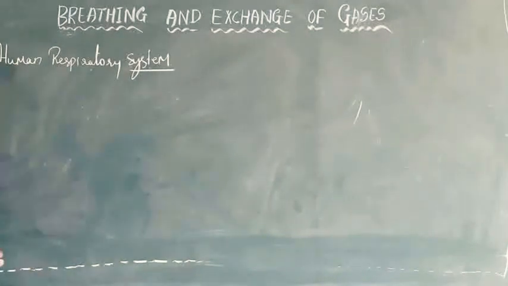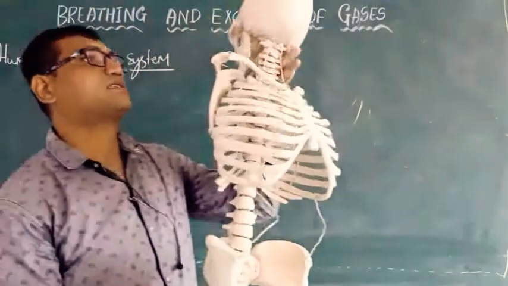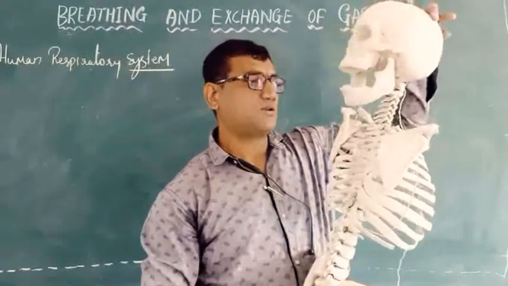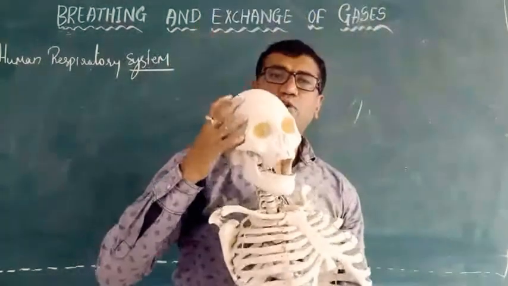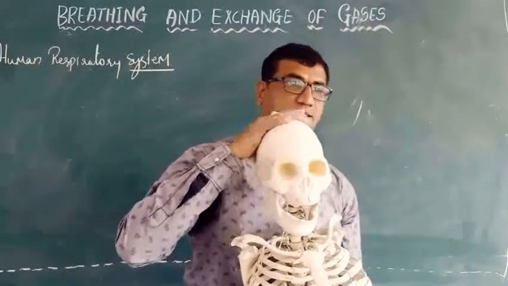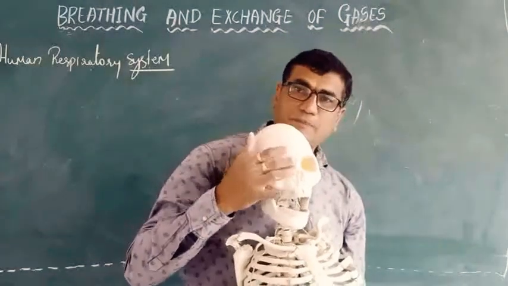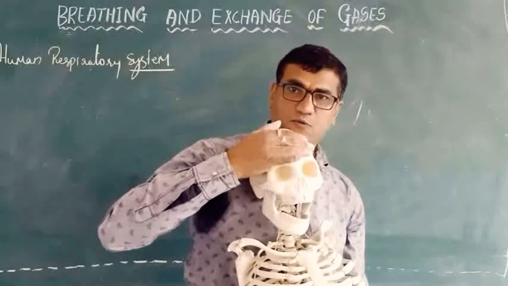In this human respiratory system, we will look at the skull once again. This part is called the skull. On the upper part is the forehead.